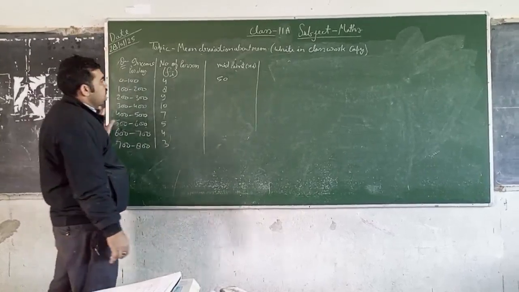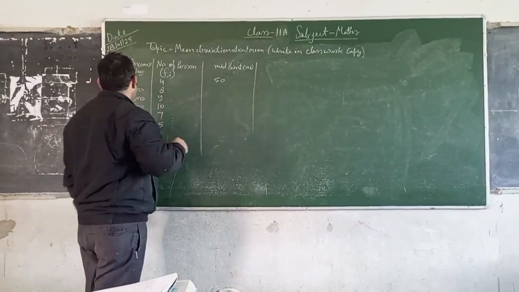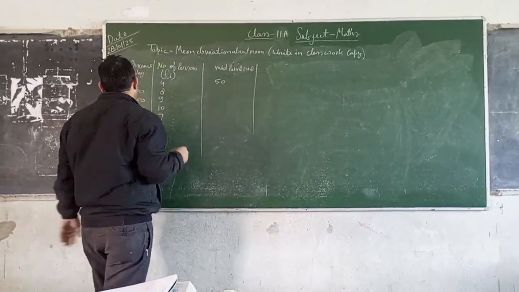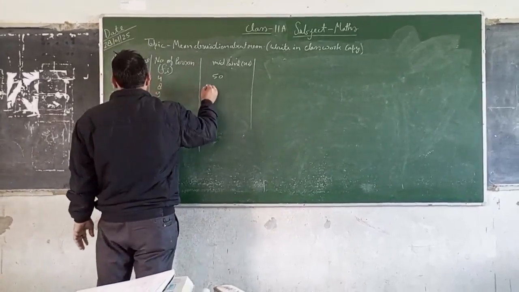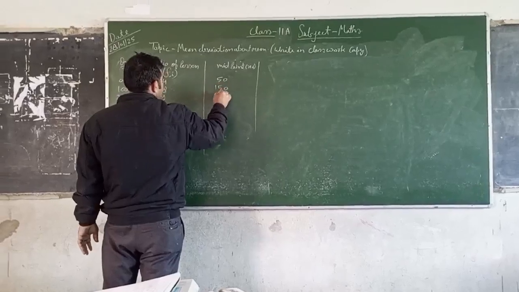Now first of all, the midpoints. 0 to 100: 0 plus 100 by 2 is 50. 100 plus 200 by 2, that is 300 by 2, is 150.